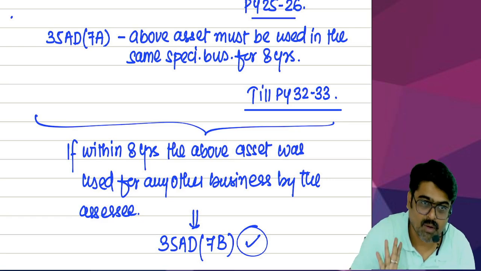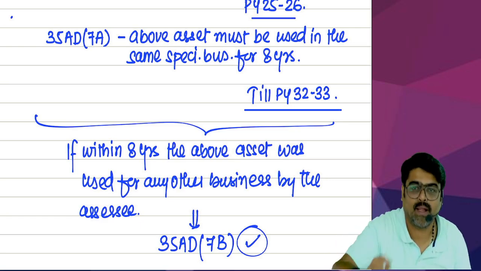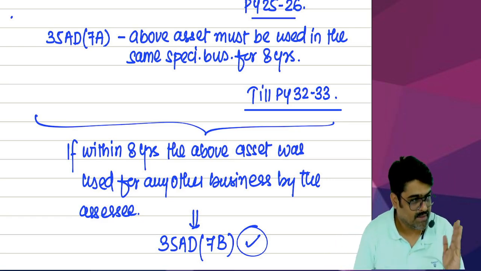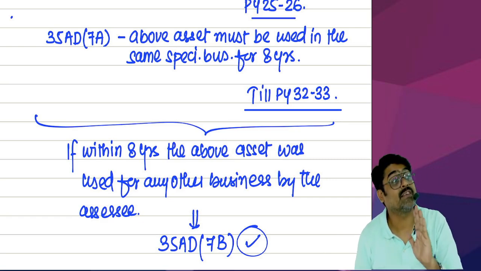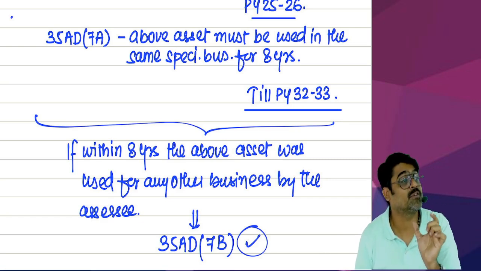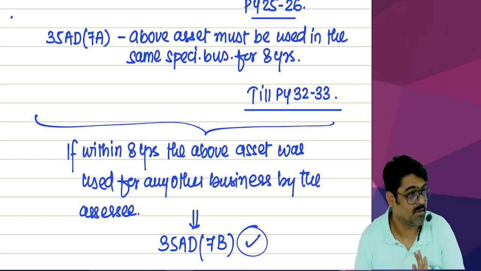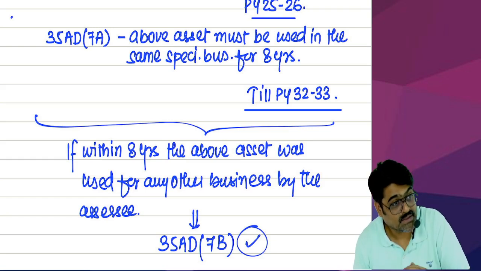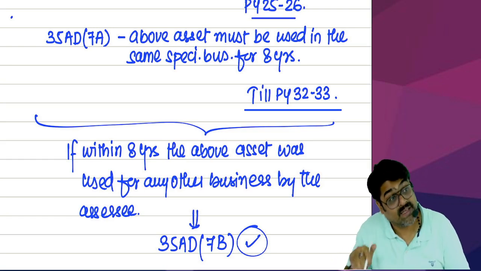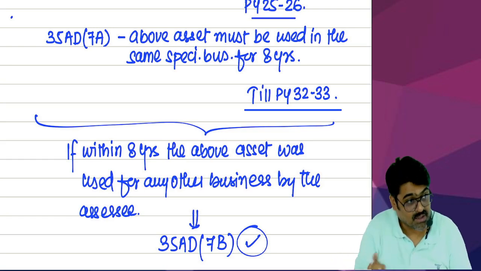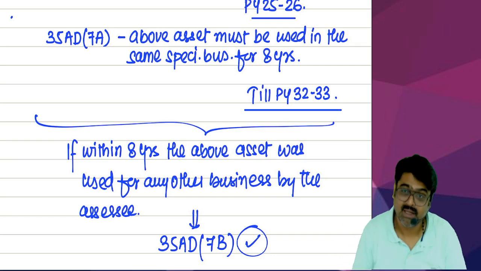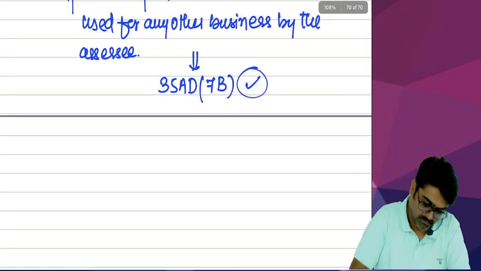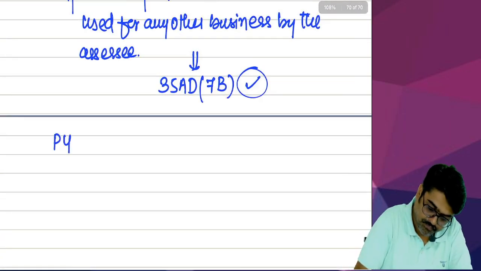So when you break the promise, one section will apply. Which section? 35AD subsection 7B. B stands for breaking the promise. And when the promise is broken, the year in which you start using the asset, within 8 years, for any other business. For example, previous year 28-29.